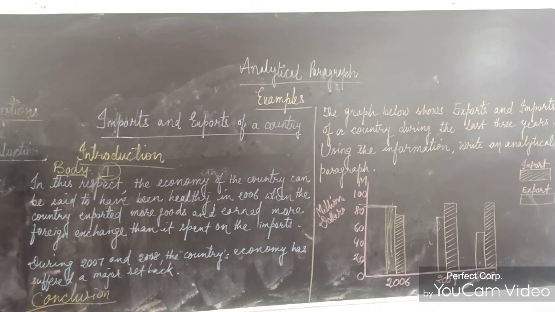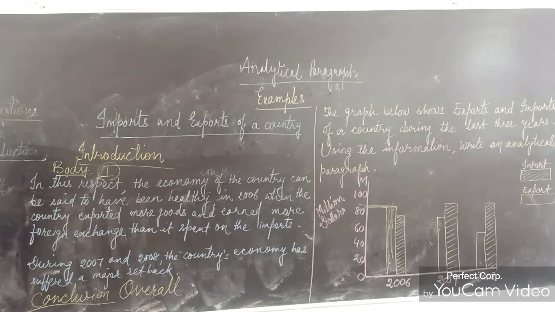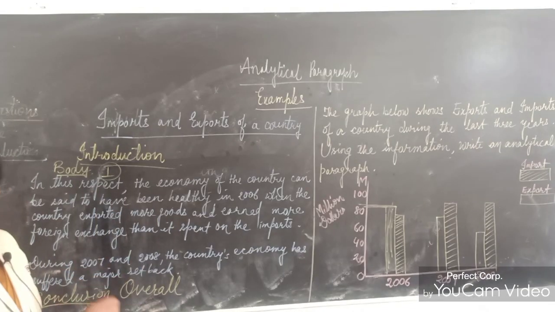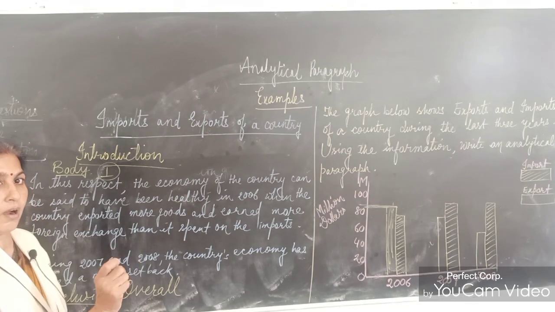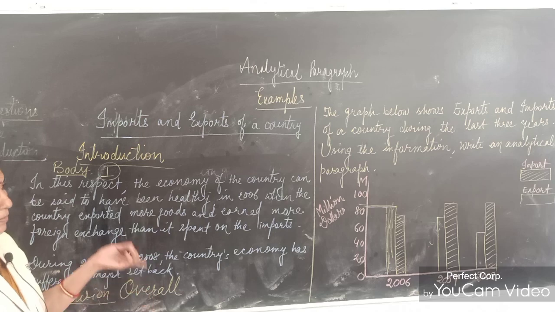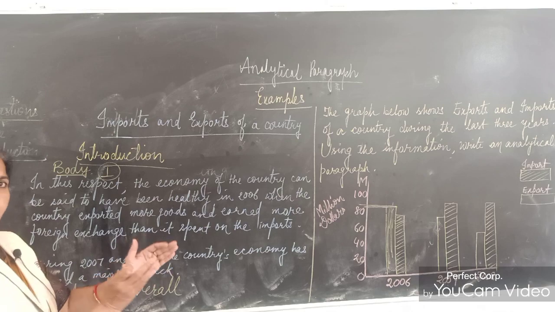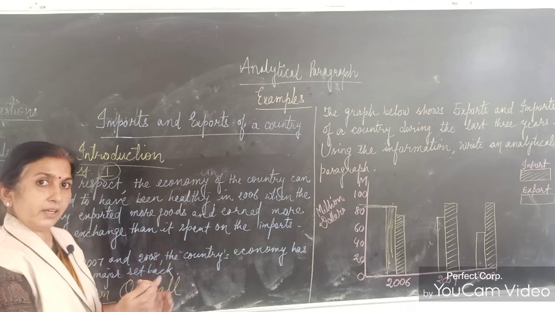As I told you, overall, you can write that the country had to make some improvement to make a balance between import and export. Otherwise, the country will be on the brink of bankruptcy, because if it does not make a balance between its import and export, then it will suffer a lot.